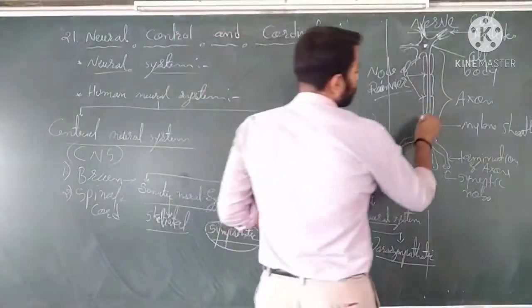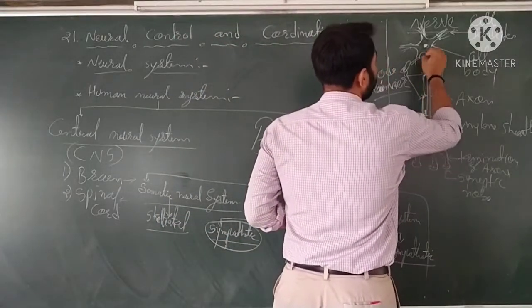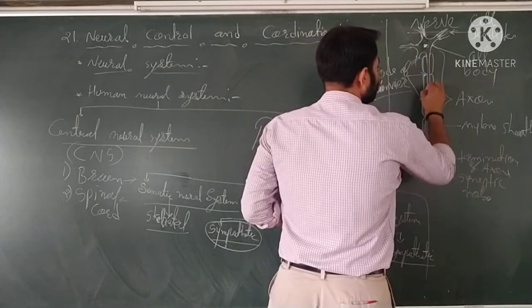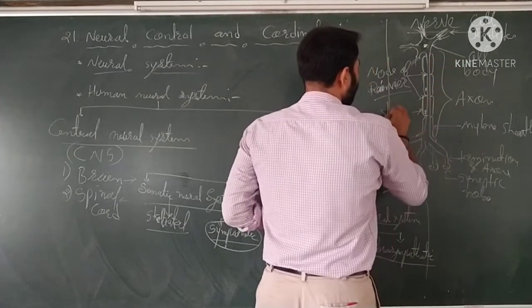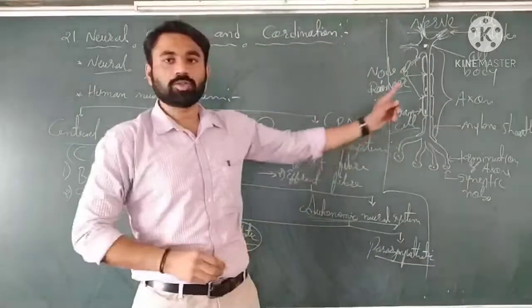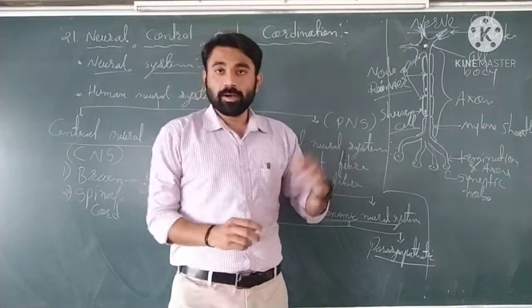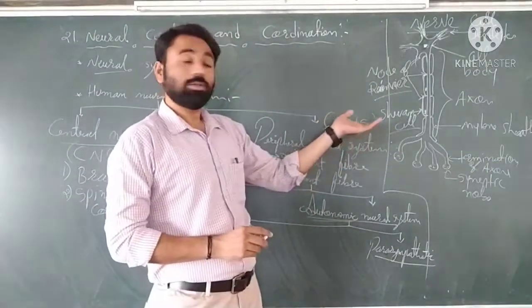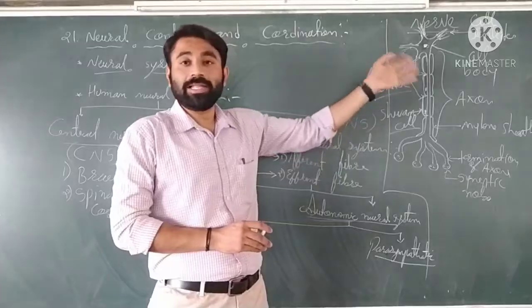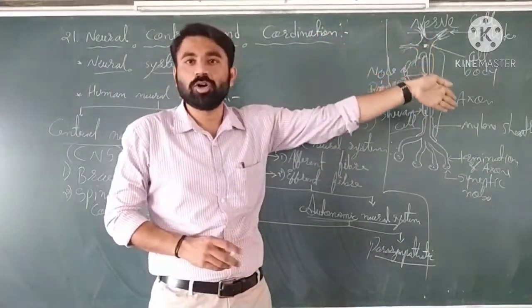Then a cell which is present around the cell membrane of the axon is known as the Schwann cell. So there is a Schwann cell and the myelin sheath on the axon. Earlier, I did not draw the myelin sheath on the axon.